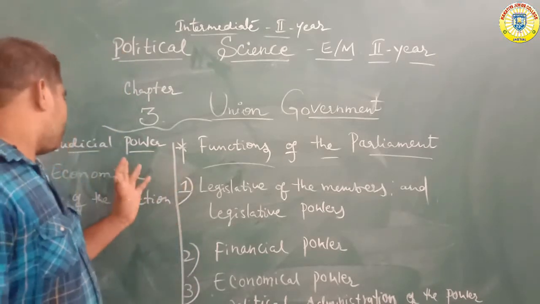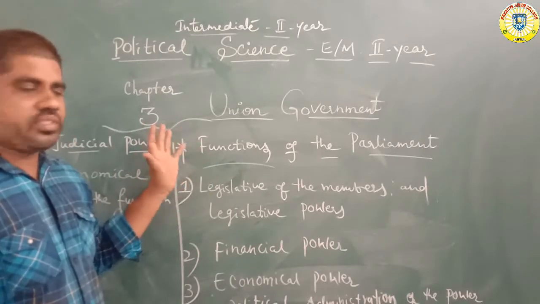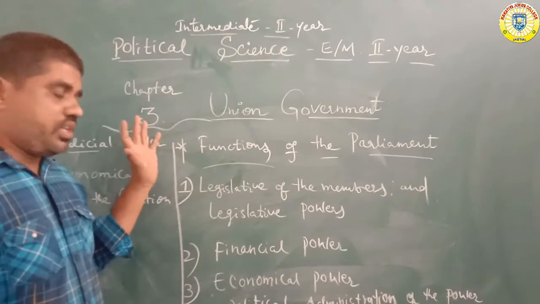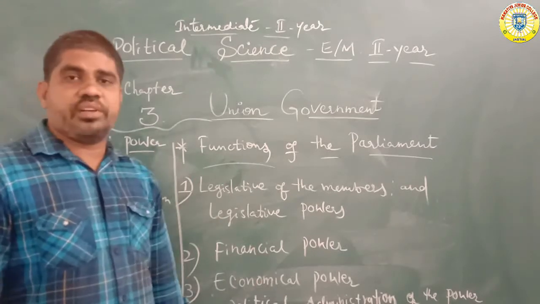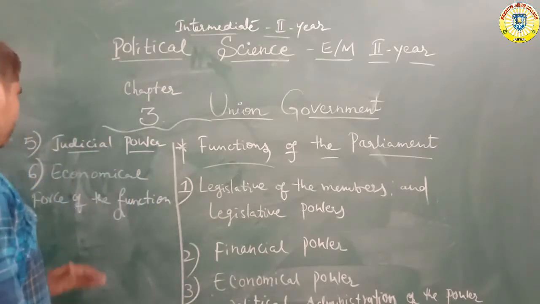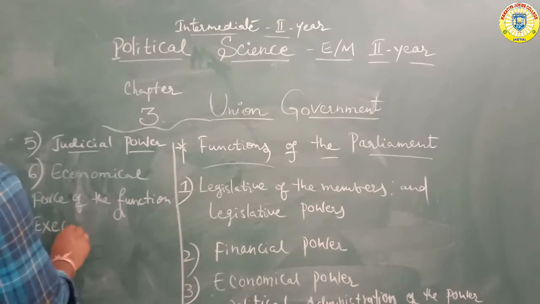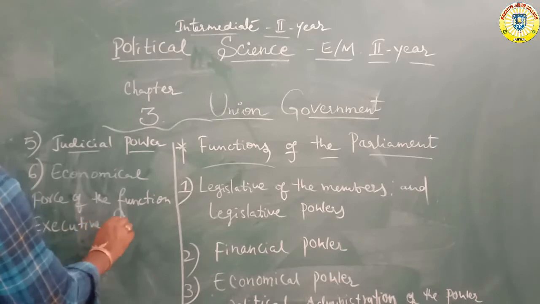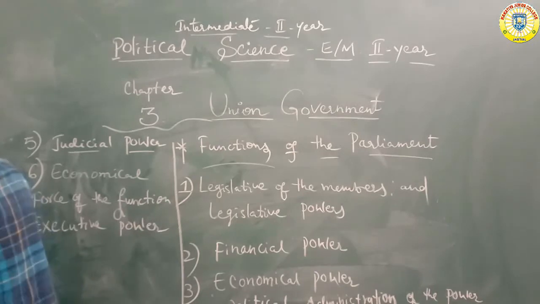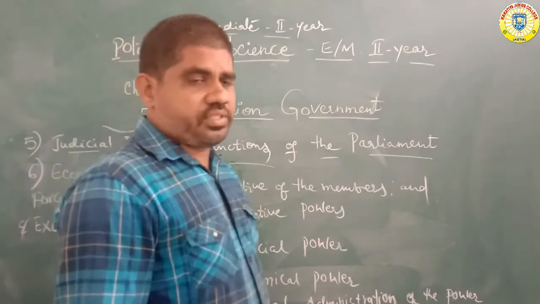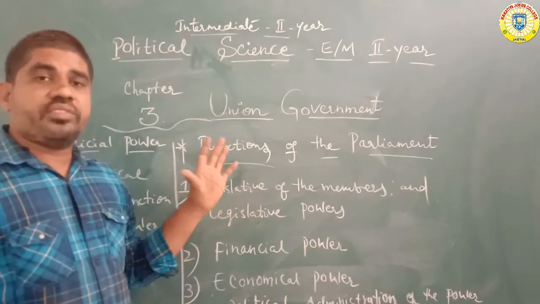Okay, judicial power is under the control of the parliament and the prime minister. Next, legislative powers and executive powers also. Executive powers mean, for example, the appointment of the union cabinet ministers and union ministers.